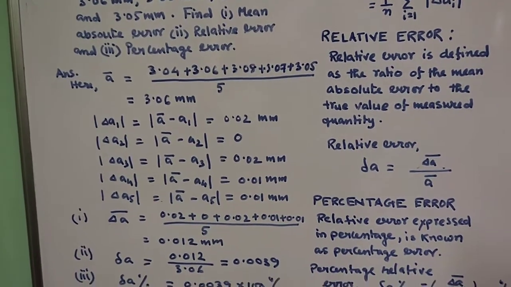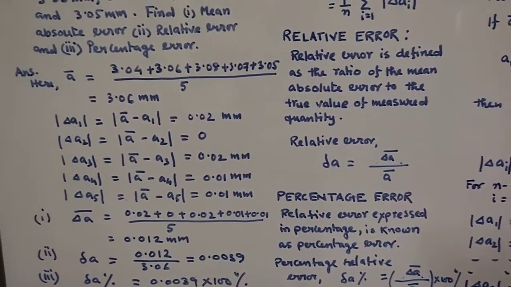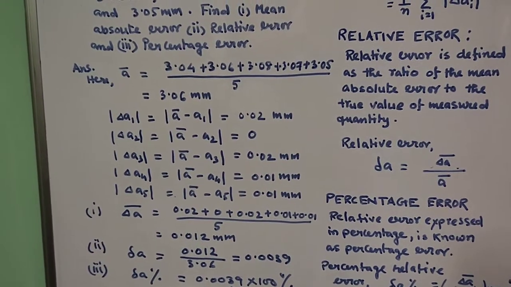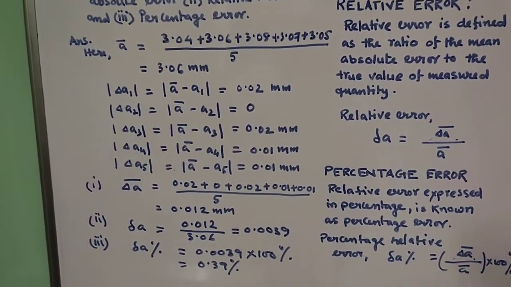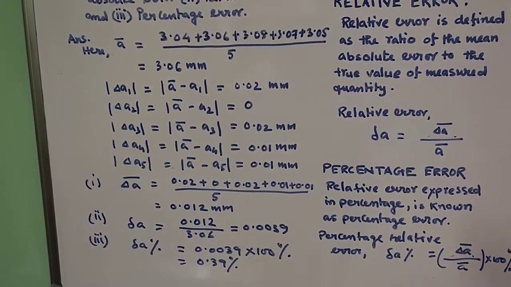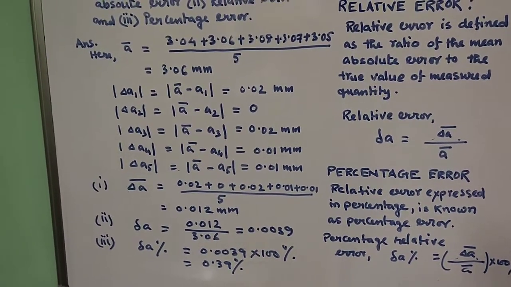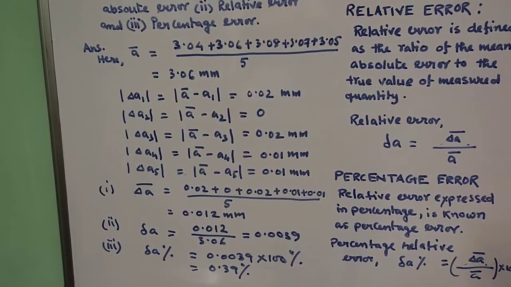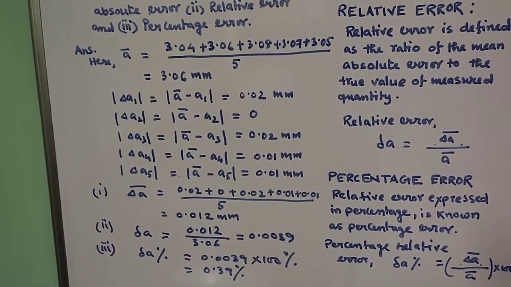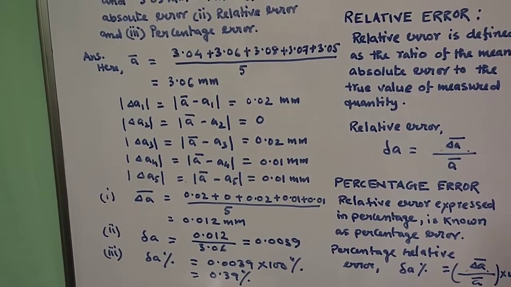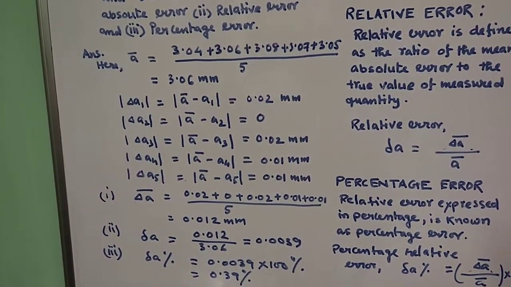Now next one is your relative error. As per the definition, it is delta A bar by A bar. So delta A bar is your 0.012 and A bar is your 3.06. So it is coming out 0.0039. You check the calculation. Now for delta A percentage sign, because as per the question it is asked to define the percentage error, 0.0039 into 100, so it is coming out 0.39 percent.